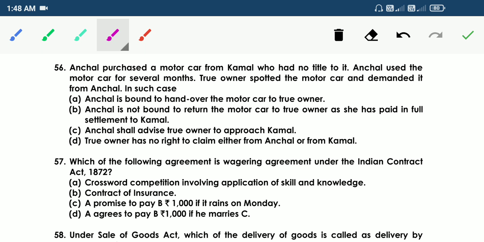B, Anchal is not bound to return the motor car to the true owner as she has paid in full settlement to Kamal. C, Anchal shall advise the true owner to approach Kamal. D, true owner has no right to claim either from Anchal or from Kamal. So the answer is A. Anchal is bound to hand over the motor car to the true owner.